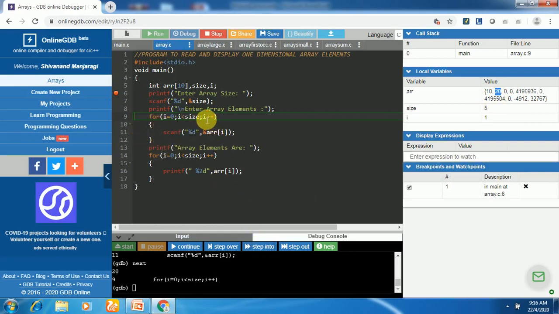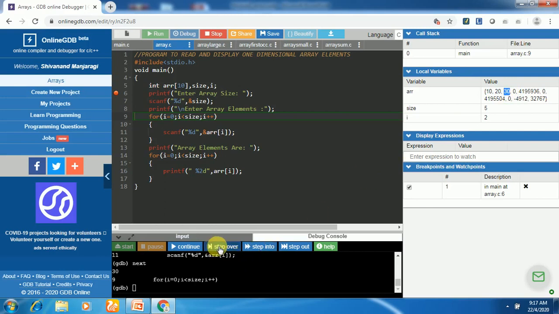In this case the i gets incremented by 1, i will become 2, 2 is less than 5, the condition is true, it will enter. Now i became 2 here. See, again it is going to read an element. So this time I'll enter the next element as 30. Now look at this, the third element of the array is 30, but its index value will be 2.